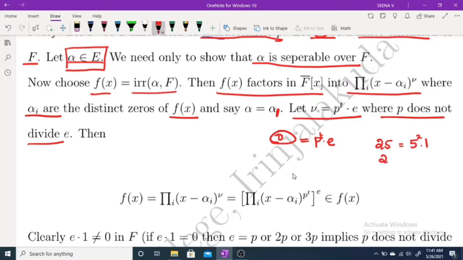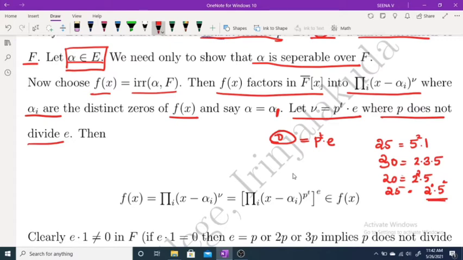If you take 30, you can write this as 2 into 3 into 5. If you take 20, you can write this as 2 squared into 5. And if you take 25, you can write this as 2 raised to 0 into 5 squared, if we take p as 2.